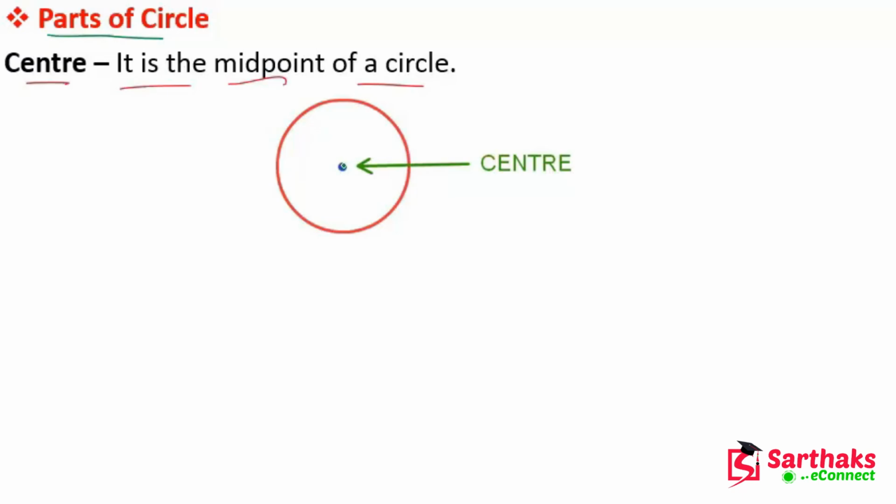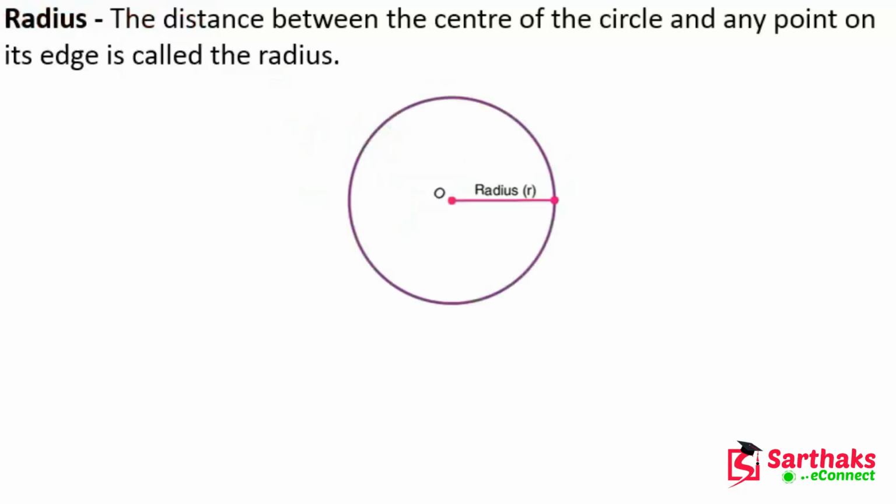If we draw a line from this point to any point on the circle, all these line segments are equal. I hope, my dear friends, you understand what the center is. Now let's move on.